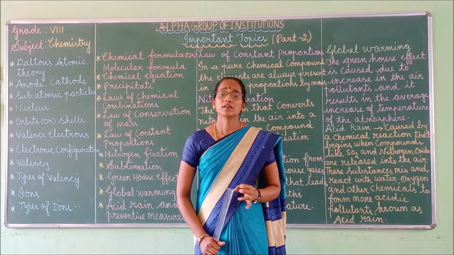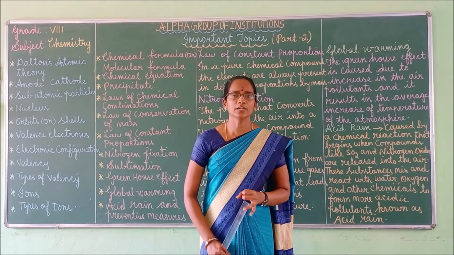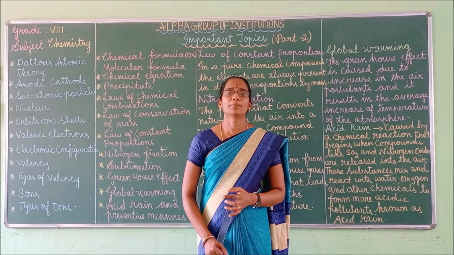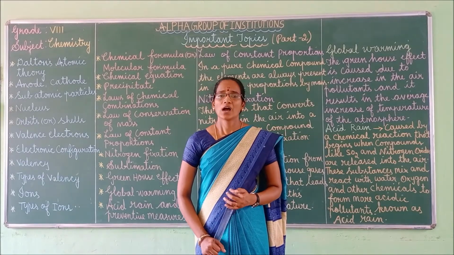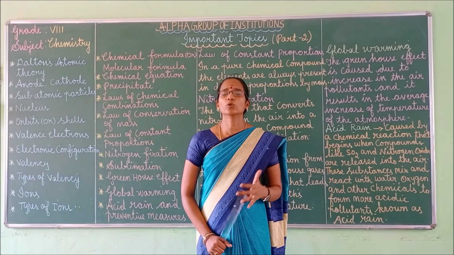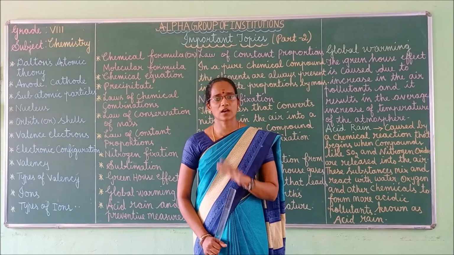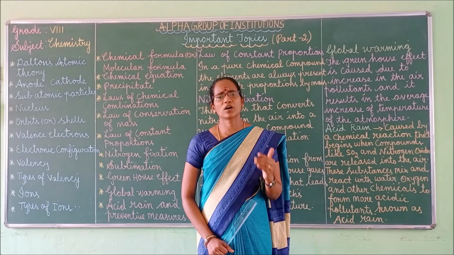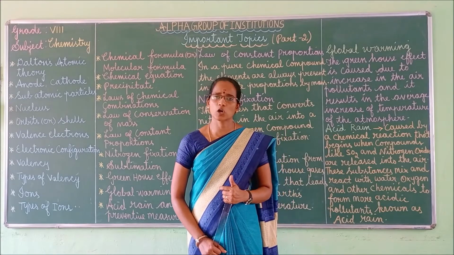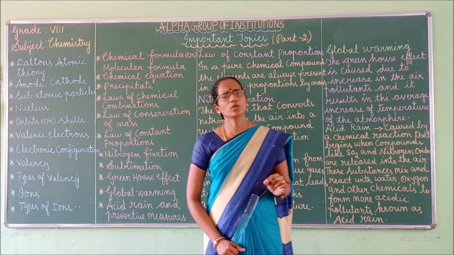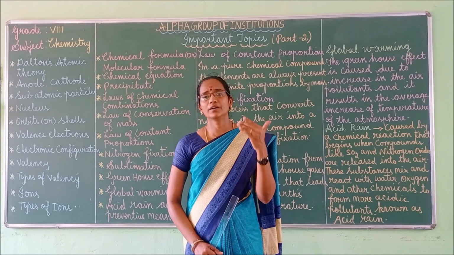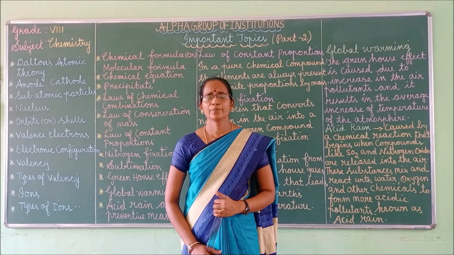Another one is law of constant proportion. Third law is law of multiple proportion. Fourth one is Avogadro's law. Fifth one is Gay-Lussac's law. So all these 5 laws come under the category of law of chemical combinations. In your book, 2 laws only are given. The remaining laws you will be learning in your higher classes, right?